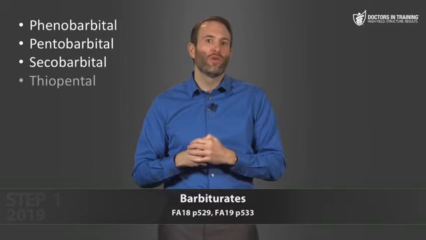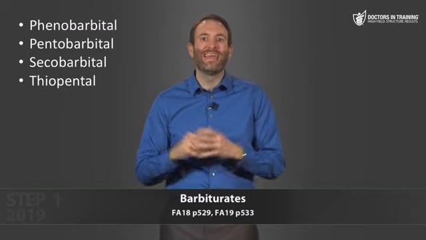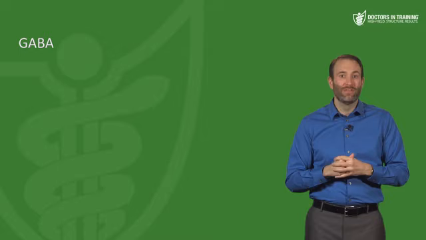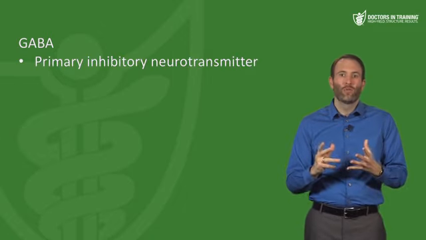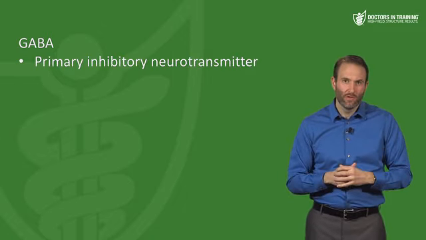And speaking of the barbiturates, let's talk about them in a little bit more detail. We'll also compare them to benzodiazepines. They're kind of similar, but a little deceptive there. A lot of barbiturates have the suffix barbital, like phenobarbital, pentobarbital, secobarbital. There's also one called thiopental as well. All of these work by acting on the GABA receptors in the CNS. GABA, as you probably already know, is the primary inhibitory neurotransmitter of the CNS.